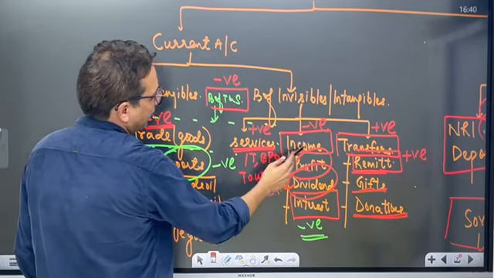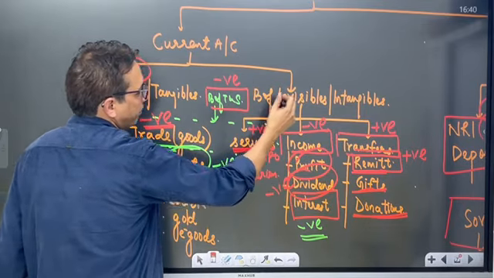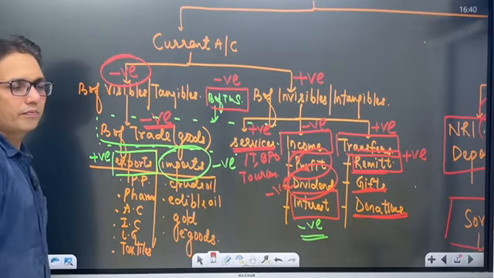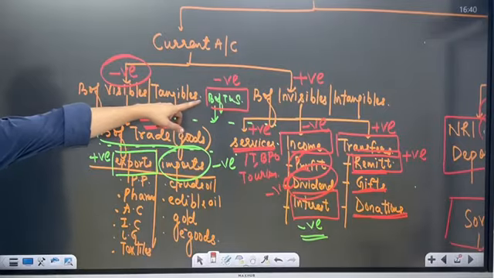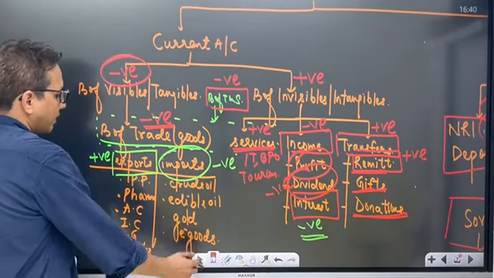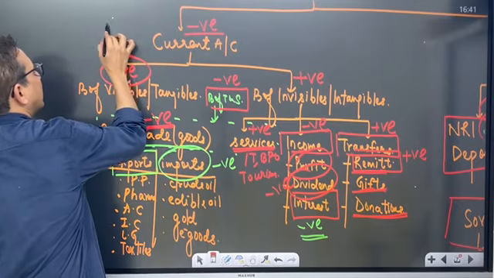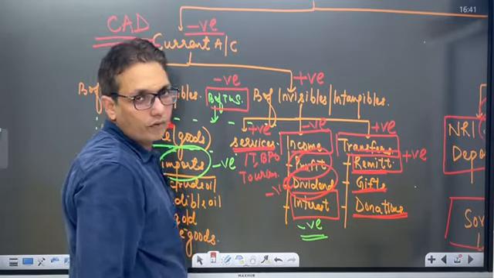Services is positive, income is negative, transfers is positive, but these two positives are more than this negative. Balance of invisibles is positive. But the negative of balance of visibles is more than the positive of balance of invisibles. Hence, current account for India's case is negative. Hence, India has current account deficit.